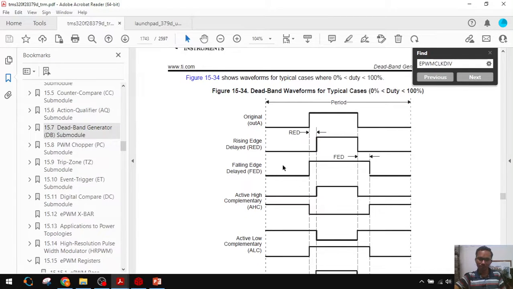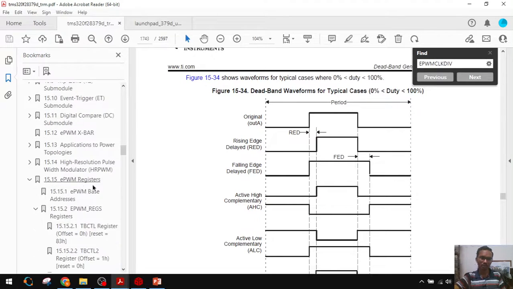Now we got the falling edge delay. This waveform we have to negate, invert it, and that waveform is shown here. This is for IGBT 2, the lower IGBT, and this is for IGBT 1, the upper IGBT. These two are complementary, with a rising edge delay of 2 microseconds and a falling edge delay of 4 microseconds. This can be adjusted based on the setting. How to do that setting, we will see now.